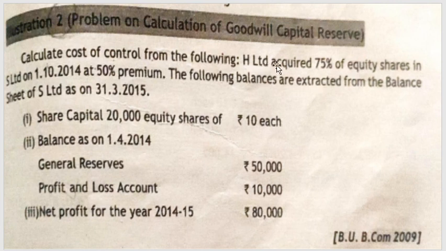Now H Limited acquired 75%. H is the parent company and S is the subsidiary company. They have acquired 75% of equity shares at a 50% premium. Then they have given us the share value, number of shares and per share value. On the balance sheet, on the date of acquisition, they have given general reserve and profit and loss, which will be used for calculating capital profit. Then they have given profit for that financial year, which is used for calculating revenue profit.